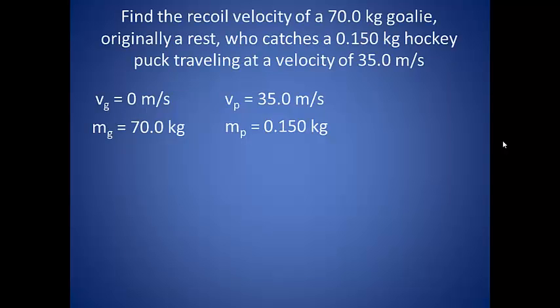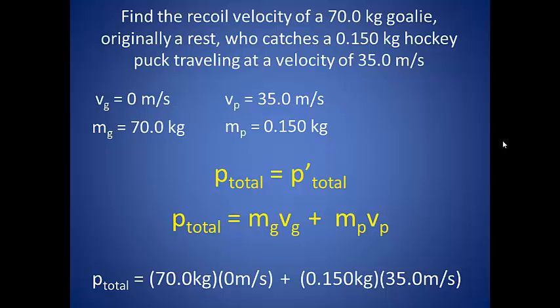In the example problem, we can assume the ice is a frictionless surface and we do not lose any energy to friction. We have a hockey goalie who has a mass of 70 kilograms, originally at rest, who catches a 0.15 kilogram hockey puck traveling at a velocity of 35 meters per second. The net external forces acting on the puck and the goalie are 0, so we can say that momentum is conserved in this situation. We want to find the initial total momentum by finding the momentum of the goalie and the puck.